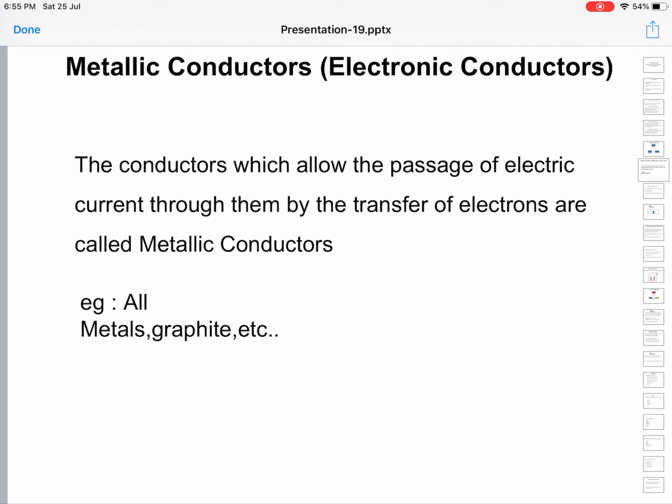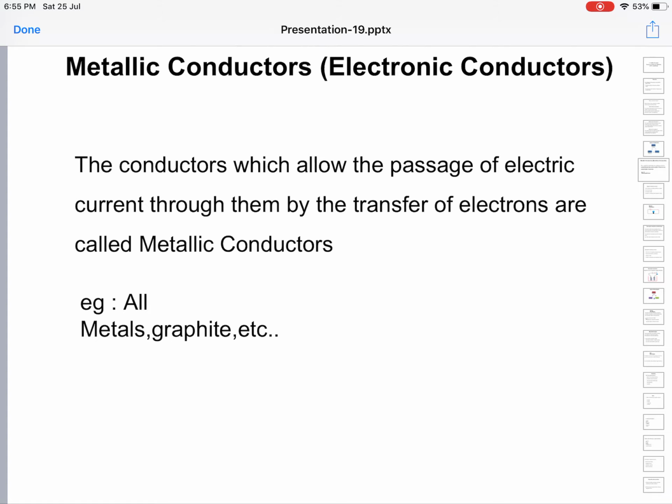So here the passage of electricity is by means of free movement of electrons. From where to where do these electrons move? These electrons always move from a point of higher potential to a point of lower potential.